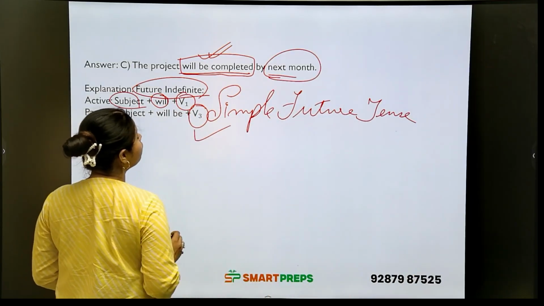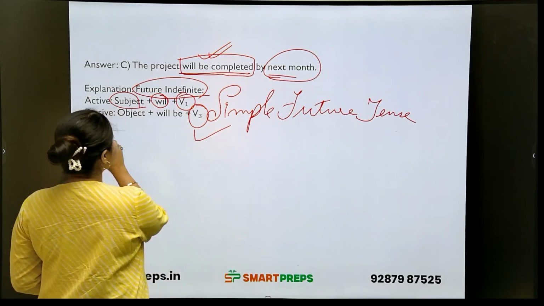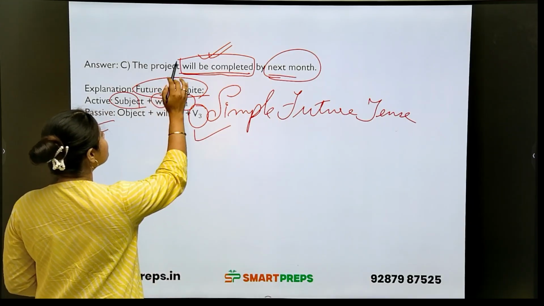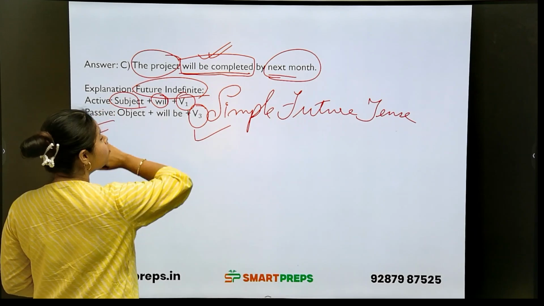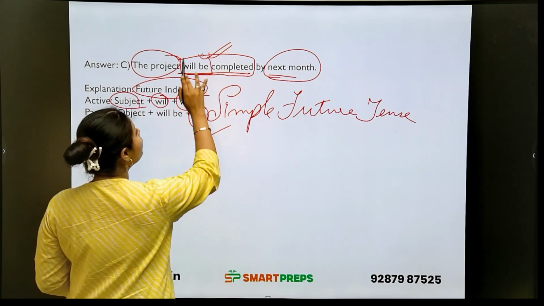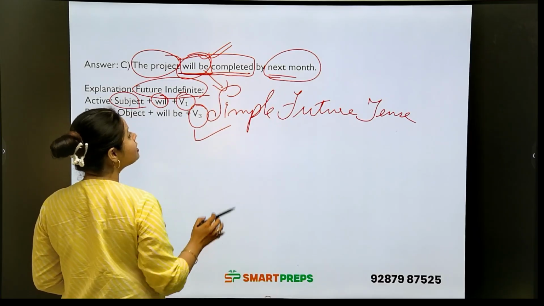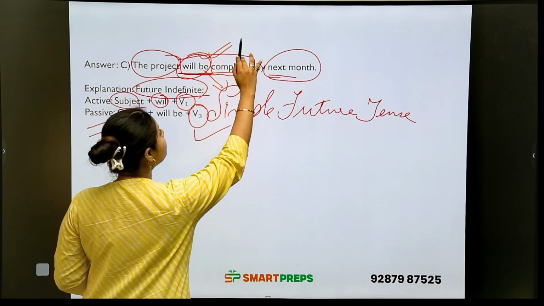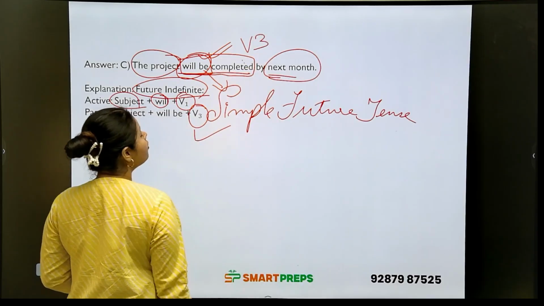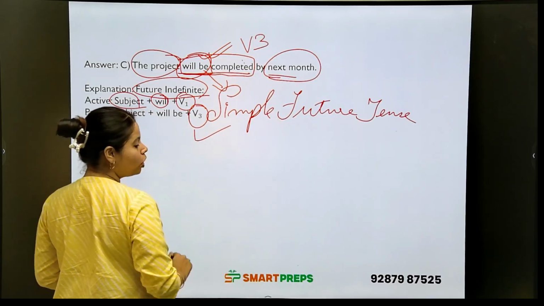The third form of verb will always be used for passive, and in the passive form, first the object will be placed and then there will be, because we are talking about what? Simple future tense or future indefinite, and the verb will be in the third form, and the rest, by next month, is already there.